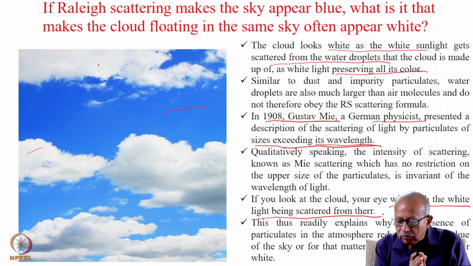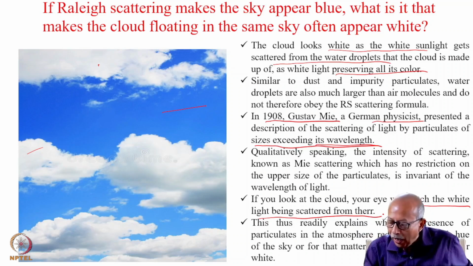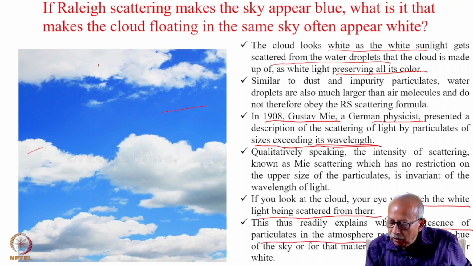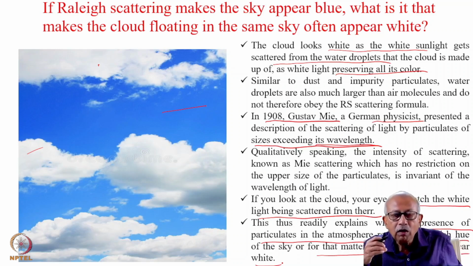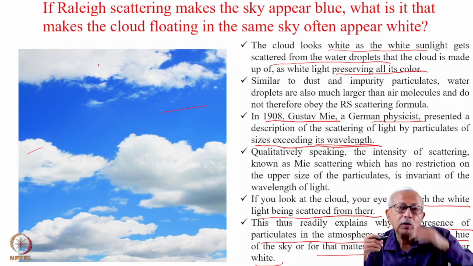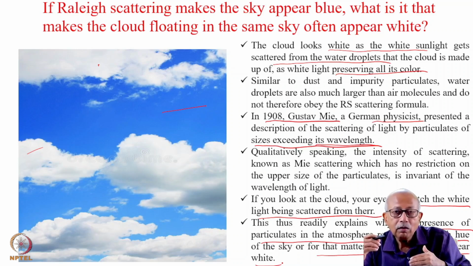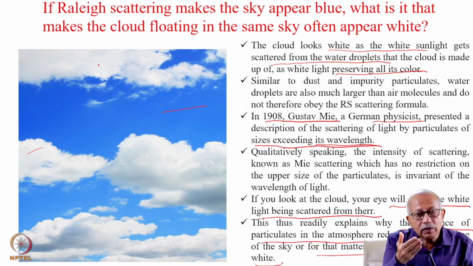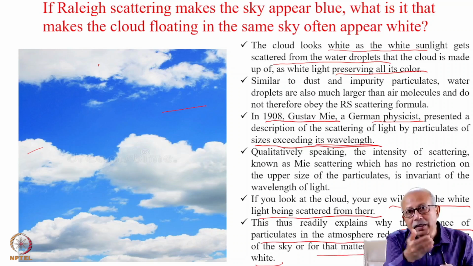Mie scattering thus readily explains why the presence of particulates in the atmosphere reduces the bluish hue of the sky, or for that matter, why clouds often appear white. Because when raindrops settle the suspended particulates of dust, then Mie scattering cannot take place, because Mie scattering will scatter the light as white light only.